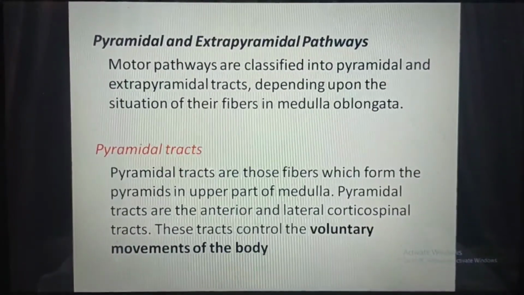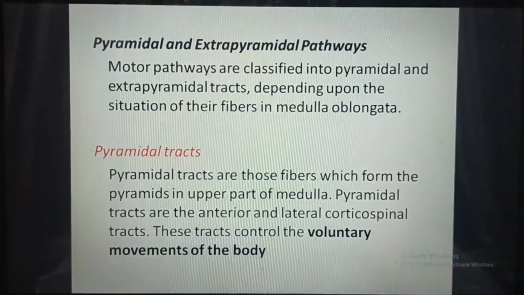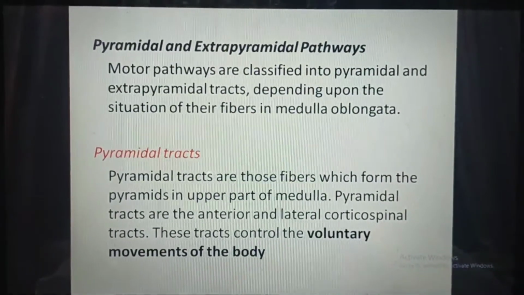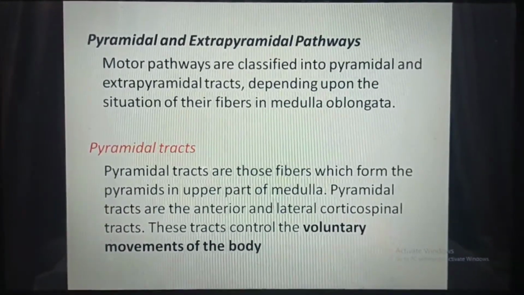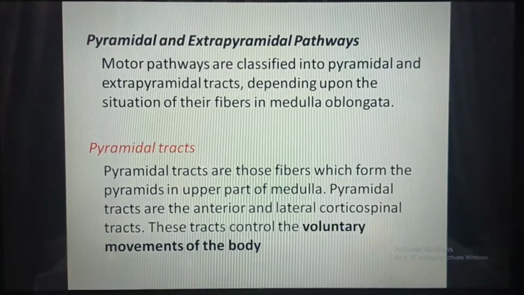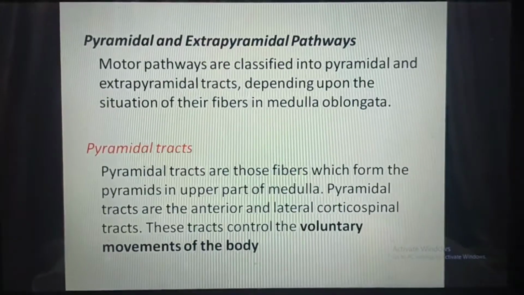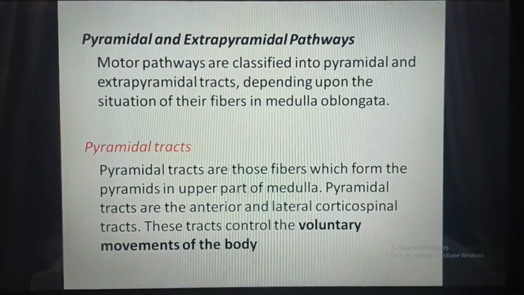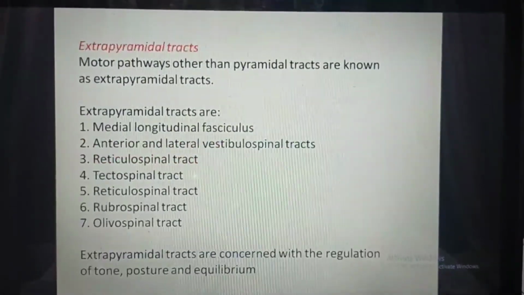Pyramidal and extrapyramidal pathways. Motor pathways are classified into pyramidal and extrapyramidal tracts depending upon the situation of their fibers in medulla oblongata. Pyramidal tracts are those fibers which form the pyramids in the upper part of the medulla, and the pyramidal tracts are the anterior and lateral corticospinal tracts. These tracts control the voluntary movements of the body.